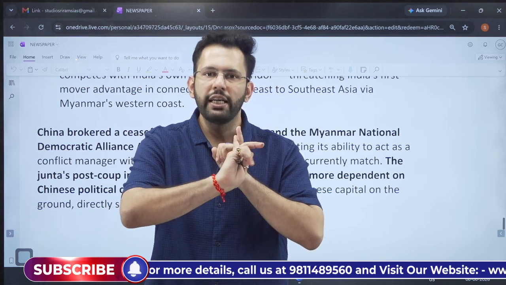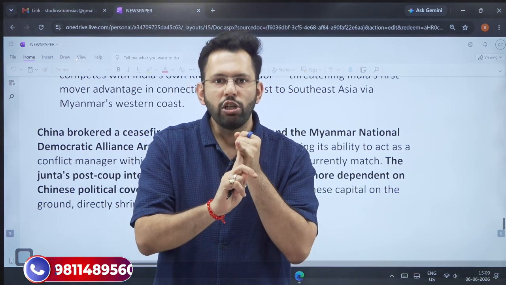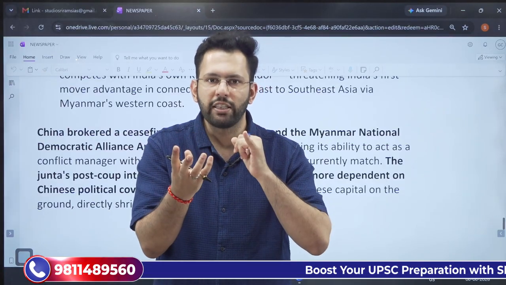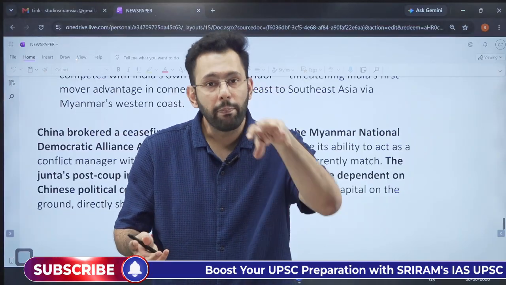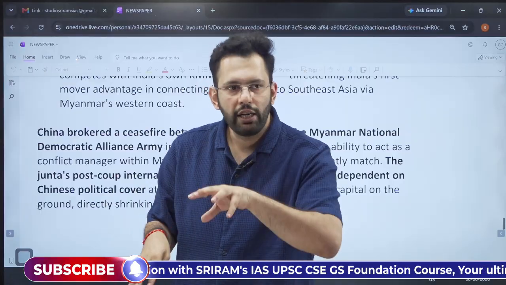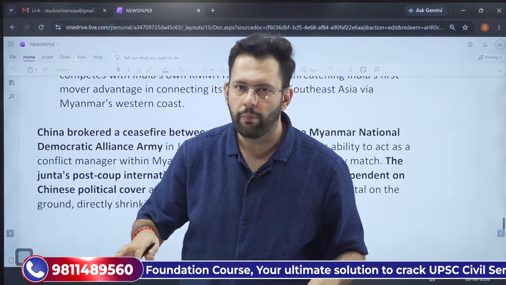That China is not only taking advantage of the isolation that Myanmar faces from the world, but it is also increasing its diplomatic footprint and its role as a stability provider in Myanmar by brokering a peace deal between two warring factions in Myanmar. So India is being challenged not only by its own involvement, but also by its neighbor being involved in Myanmar.